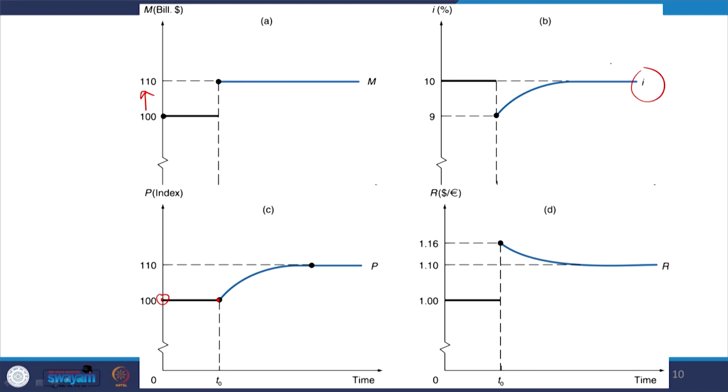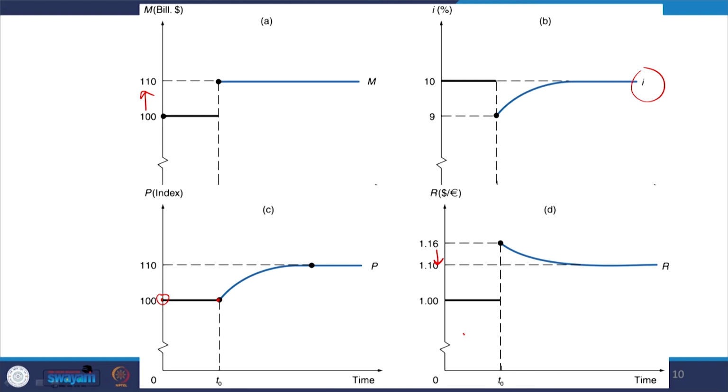Now, coming to the exchange rate, if it is initially 1, there will be a major jump quickly because of the changes in the money supply, but in the long run it stabilizes to 1.10, by assumption.